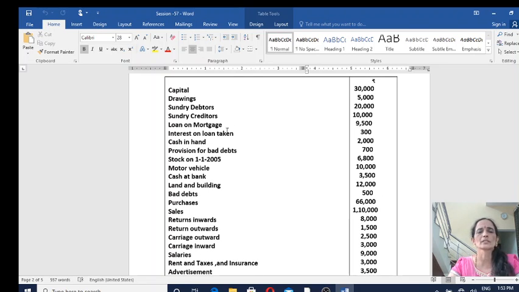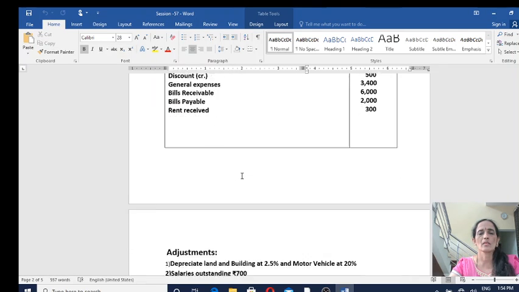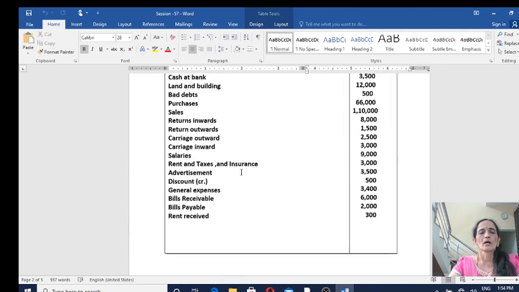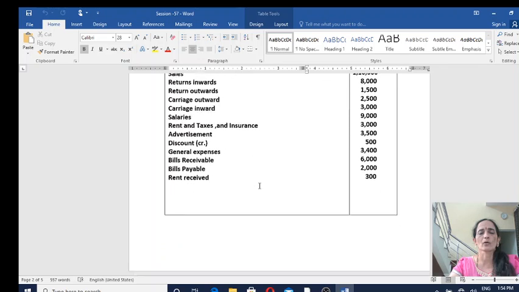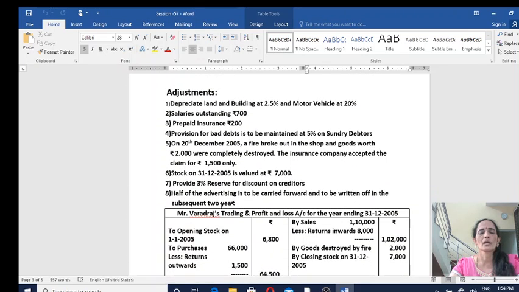Hope all of you know that under trading account we are recording all types of goods accounts, and then direct expenses. Direct expenses means expenses incurred while purchasing the goods, while bringing the goods, or while manufacturing the goods, or while making the goods ready for sale. Okay. From ledger account balances, we have chosen trading account items and we have recorded them under trading account now. Now come to the adjustments.